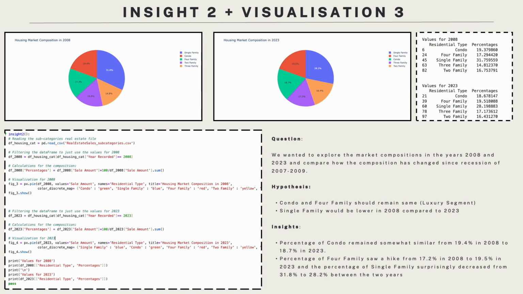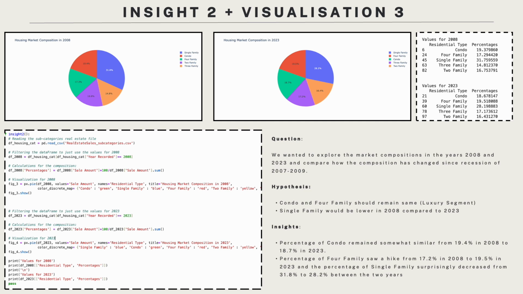For Insight 2 and Visualization 3, we wanted to see how the housing market composition has evolved between the years 2008, which was a housing crash year, and 2023. For this, we chose the pie chart, which we created using Plotly Express. We initially hypothesized that the percentage of condo and four-family sales should remain somewhat the same, since both of them are luxury segments, and that single family would be lower in 2008 due to recession than 2023.